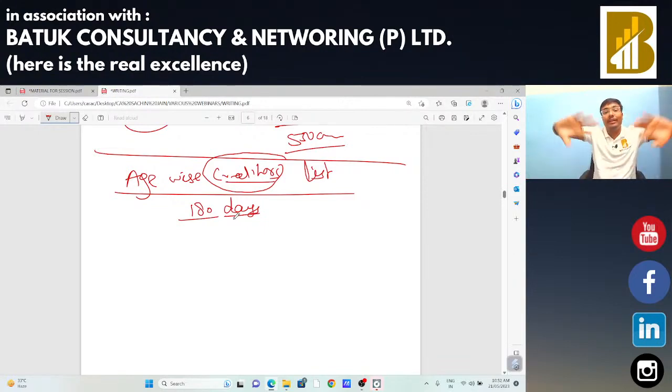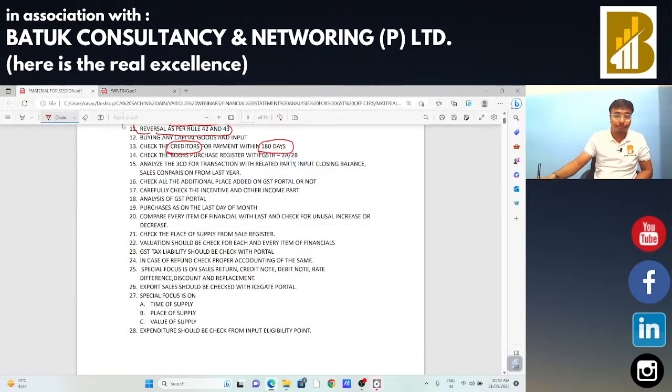From this you have to analyze whether payment has been made within 180 days or not, and if the taxpayer has not made the payment within 180 days, in that case you can raise the demand on account of the interest and input tax credit reversal. Okay sir. Now next point,